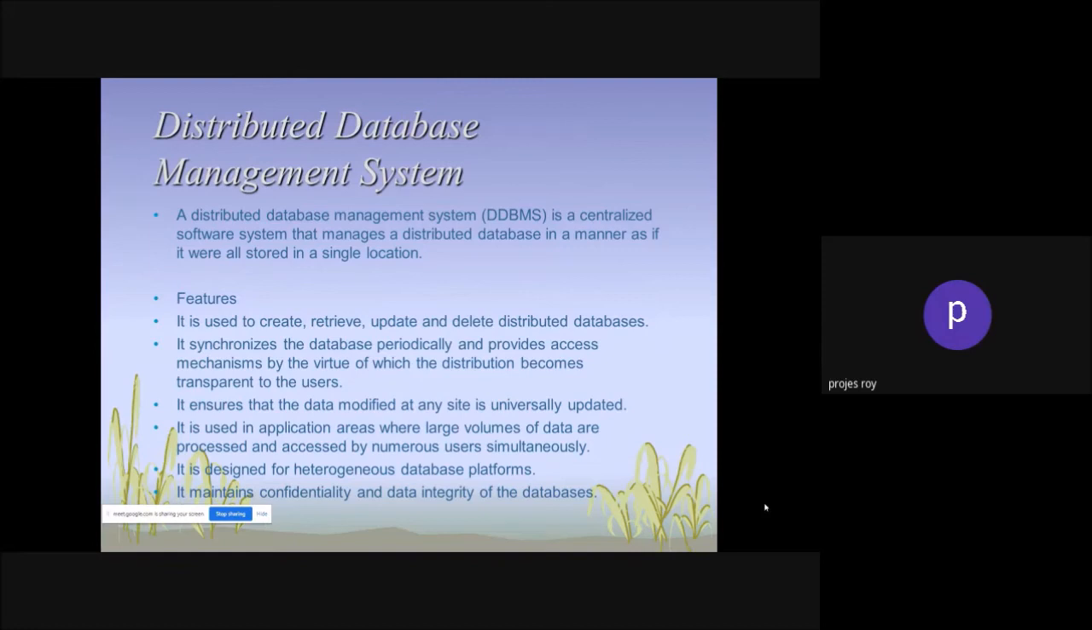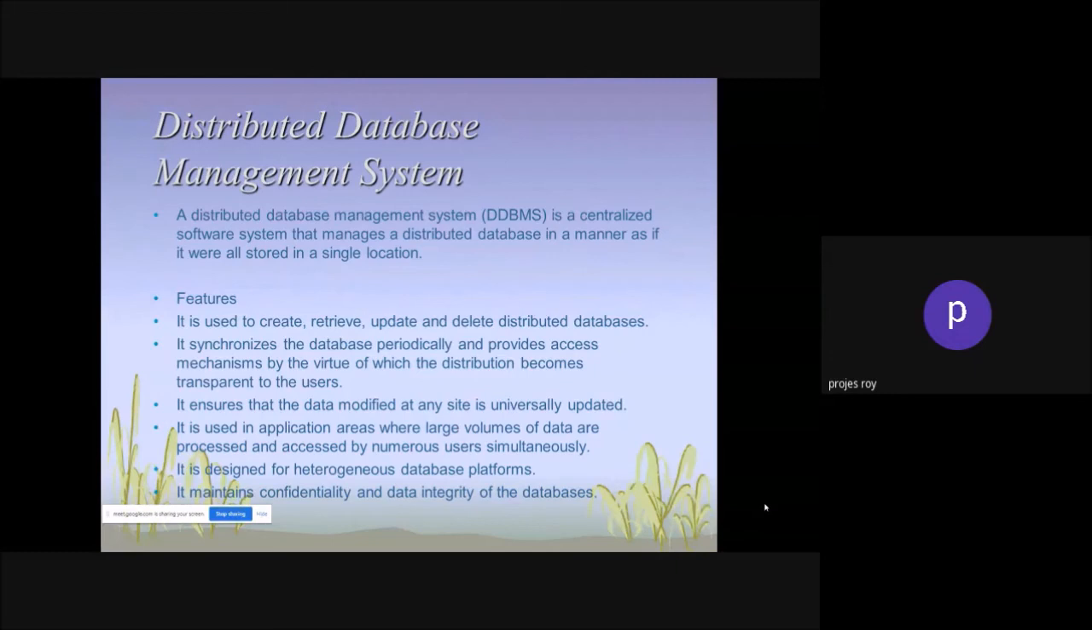Now, the distributed database management system. The distributed database management system is a centralized software system that manages distributed databases in a manner as if they were all stored in a single location. Suppose think of SBI, State Bank of India. It has its main server in Bombay, and every branch has one node. They are connected, right? So immediately you can understand that this data is coming from that particular branch.